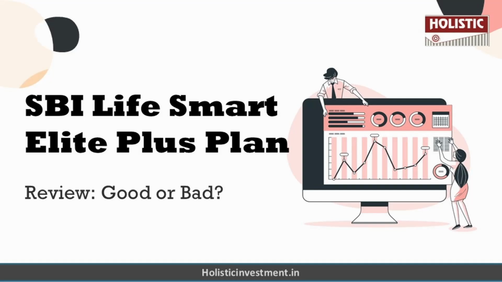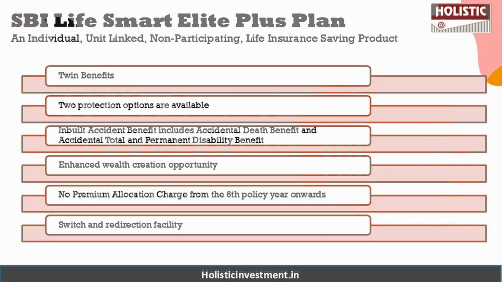So now, what is the SBI Life Smart Elite Plus plan? Before analyzing this plan, let us first understand what it is about. This is an individual unit-linked non-participating life insurance savings product, and some of the key features of this policy are: you get the twin benefit of insurance cover and market linked returns, and there are two protection options available: the gold option and platinum option.